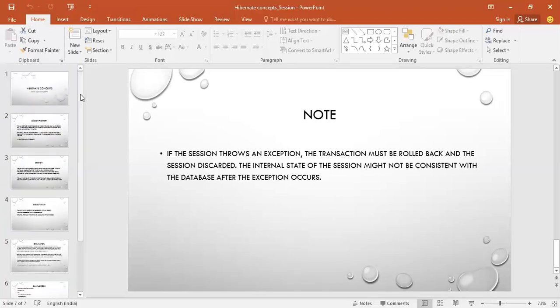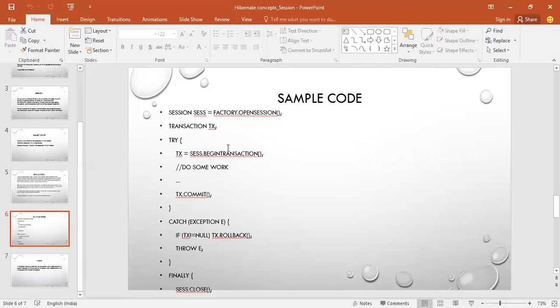So the implementation code for a session is very simple: session.beginTransaction, do something and commit the transaction. If you have any exception, you can roll back and close the session.